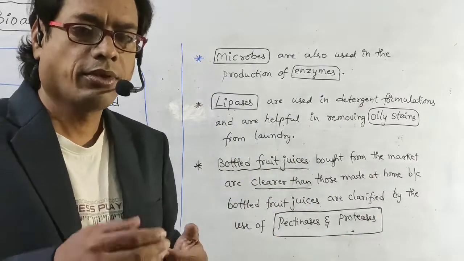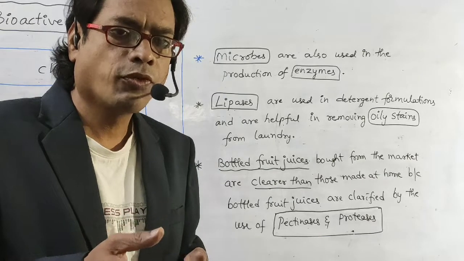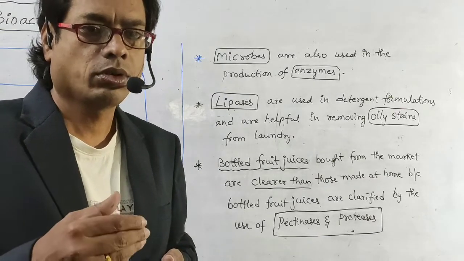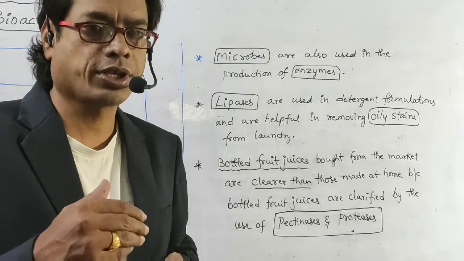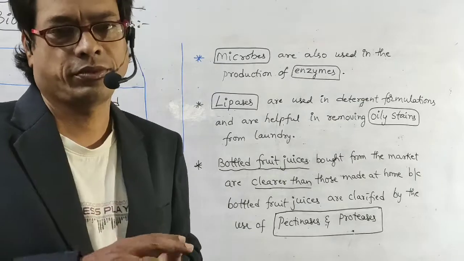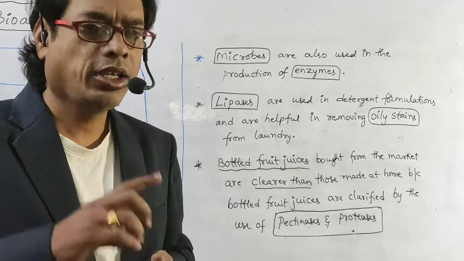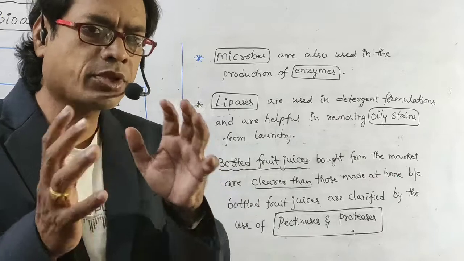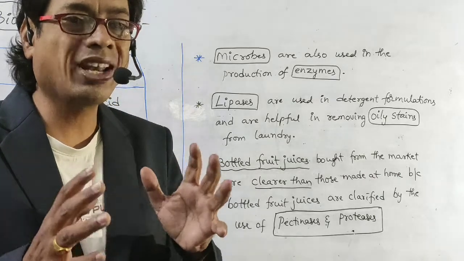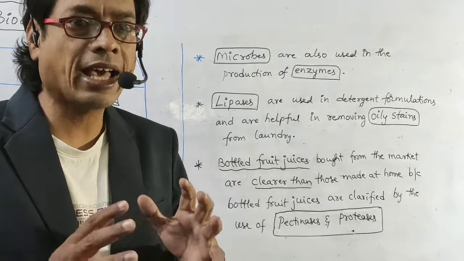Next one, we bought fruit juices from the market. Those are bottled fruit juices. Those are clearer than those made at home. Why? Because in industry, some enzymes are used to make them clearer, more clarified.